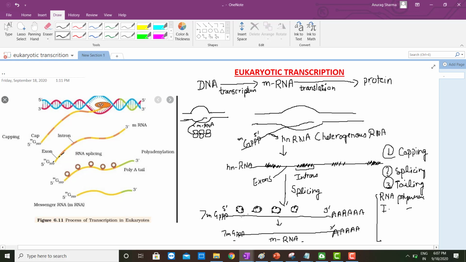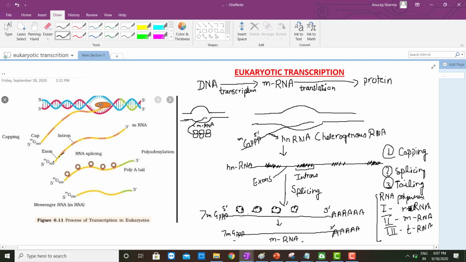RNA polymerase I codes for the ribosomal RNA, that is the structural RNA. The second is for mRNA, which we have seen here in the transcription, and the third codes for tRNA, which is part of translation.